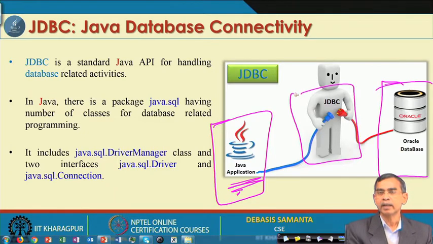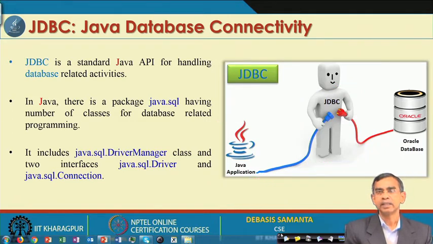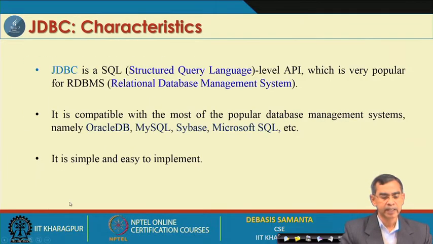JDBC is a unique system which matches the object-oriented concept to the relational concept. This is a very unique feature that JDBC provides, and it is very useful for many Java programmers.